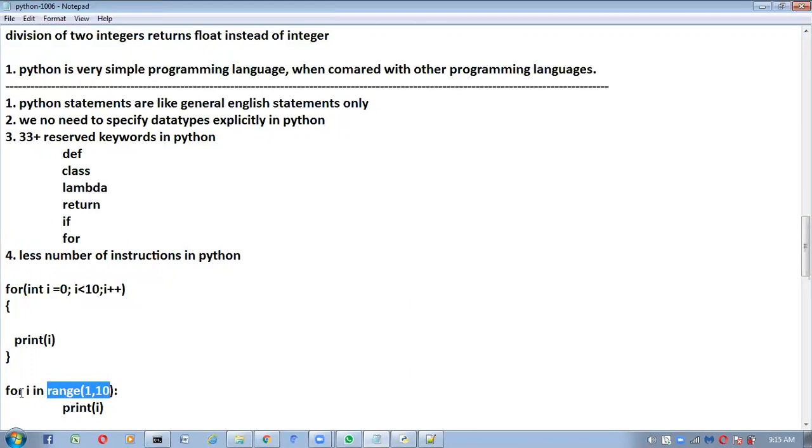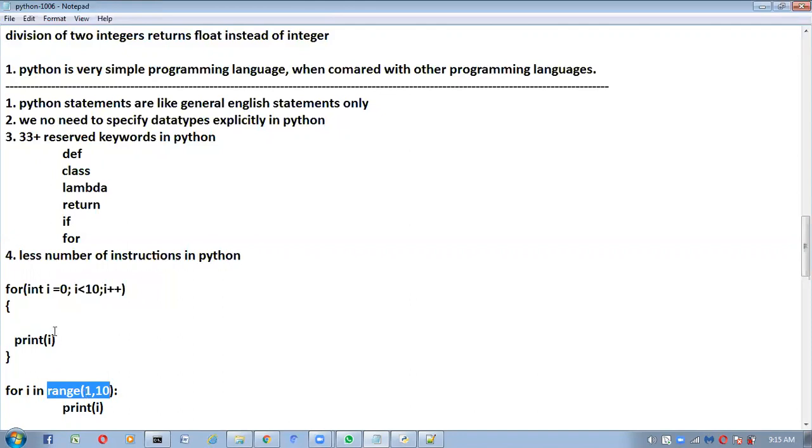It looks like a normal English statement or not? And you guys are getting the feeling of reading English or not? For each element in range of 1, 10: first time i value is 1, second time i value is 2, third time i value is 3. Each element I am telling, right? Here I am not using any condition. Here I am not defining any variable. Here I am not doing any increment.